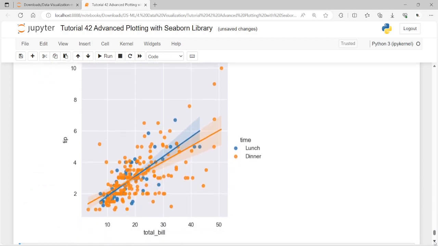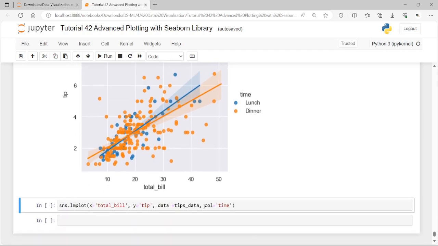So here we are passing two columns in the y-axis, and the output shows that there is a higher variation in the amount of bills paid during lunchtime as compared to the bills paid during dinner. And additionally, to have a plot for both the columns on the x-axis, you can create two different plots. That is what I have specified here.